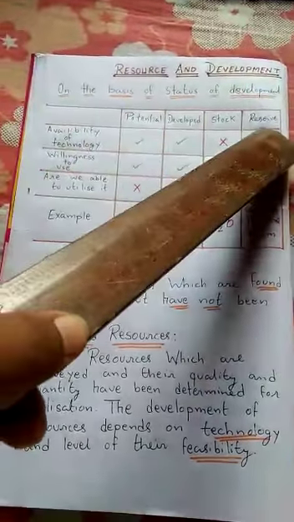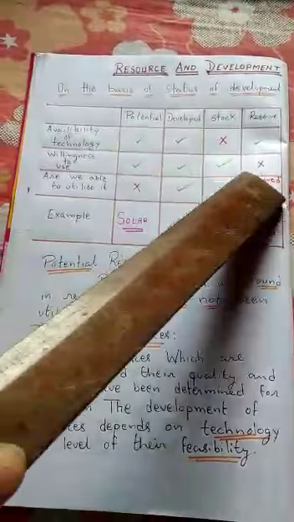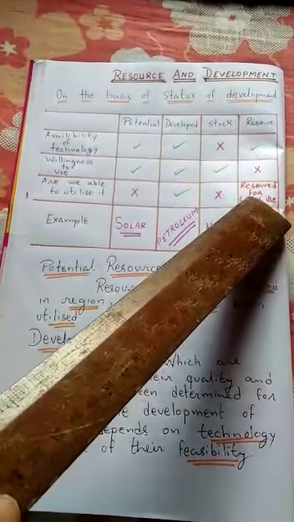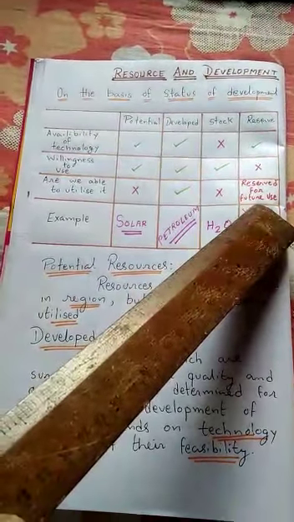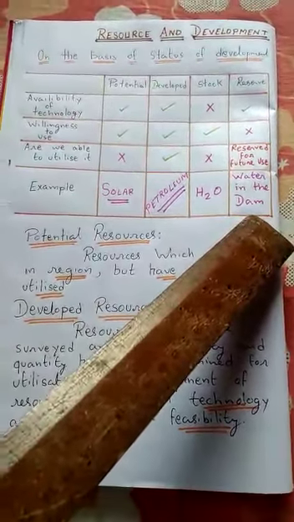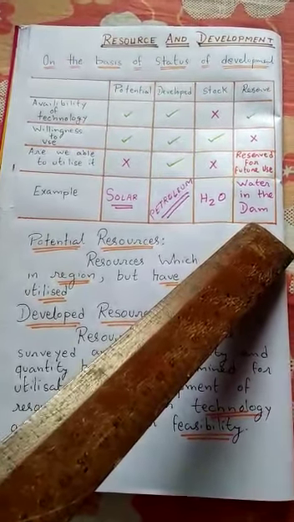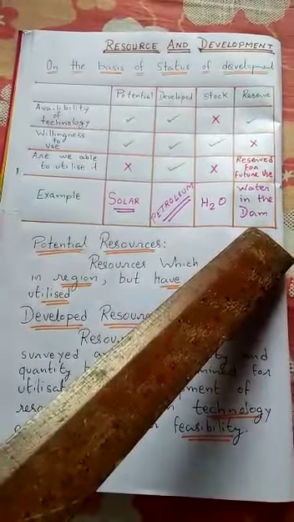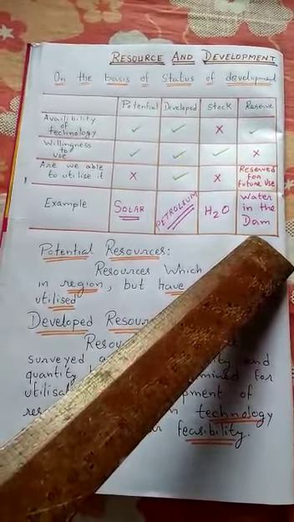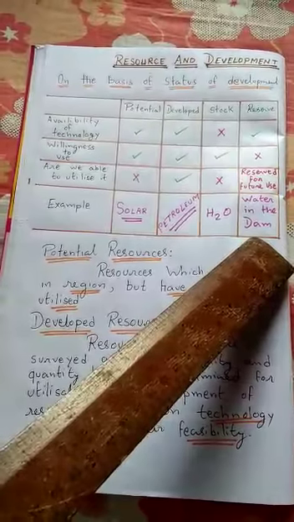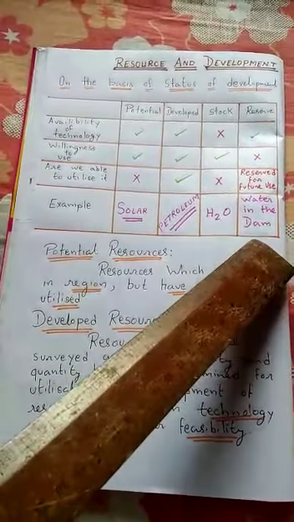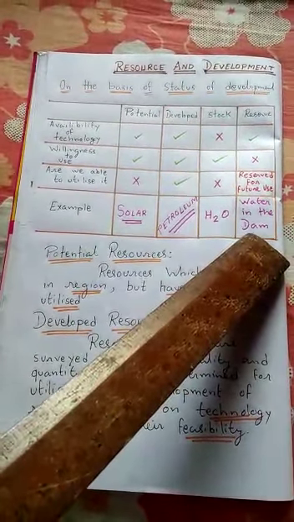Reserve. What is this reserve? Availability of technology is there, willingness to use is not there. And are we able to utilize it? Yes, we are able to utilize it, but it is reserved for the future use. Water in the dam is one of the finest examples. You'll find that some dams have a hydroelectric power plant near them, and some dams where we have not installed any hydroelectric power plant, so that in the near future when it is required, we can install it. So this comes under the reserve.